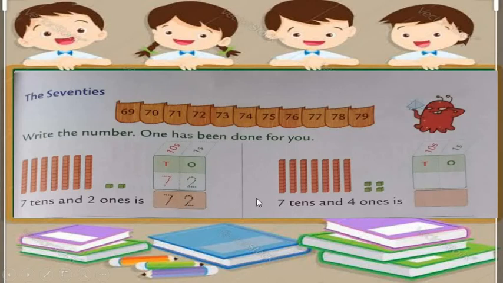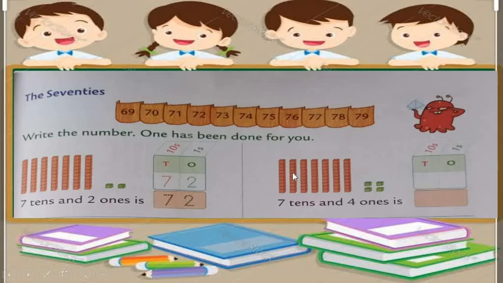Okay. Now look at one more example. This is 7 tens. 1, 2, 3, 4, 5, 6 and 7. This is 7 tens and we have 1, 2, 3 and 4 ones. By observing this we can say that first of all we have to prepare the columns of tens and ones.